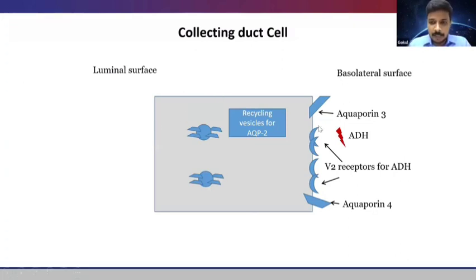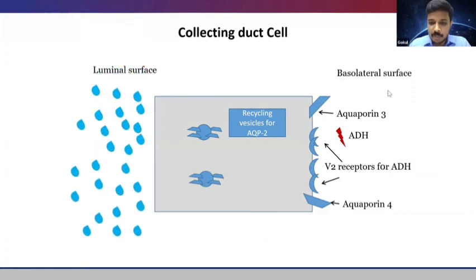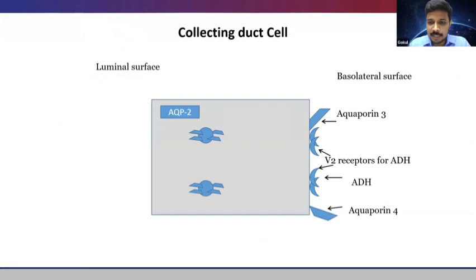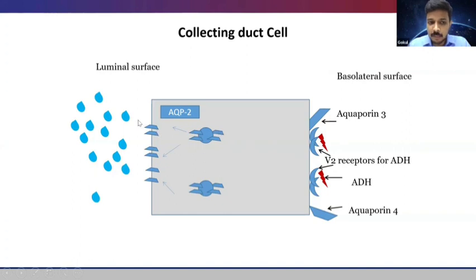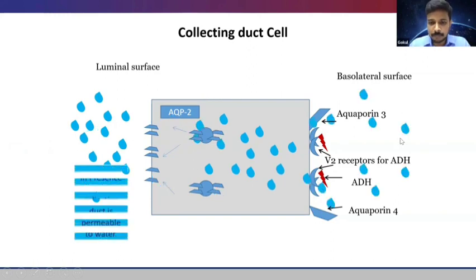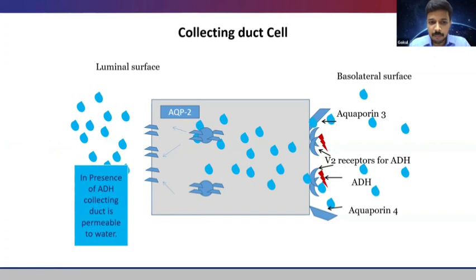So I would just like to go into the basics. To know about it, we have to understand that the collecting duct is permeable to water only in the presence of ADH. So this is the scenario which happens in the absence of ADH. In the absence of ADH, aquaporin 2 are present as vesicles inside the collecting duct cell, so that this collecting duct is impermeable to water without ADH. But this is the scenario in the presence of ADH. When ADH binds to these V2 receptors, it causes the translocation of aquaporin 2 from inside the vesicles to the luminal surface, and thereby it causes the reabsorption of water across the membrane. So only in the presence of ADH is the collecting duct permeable to water.